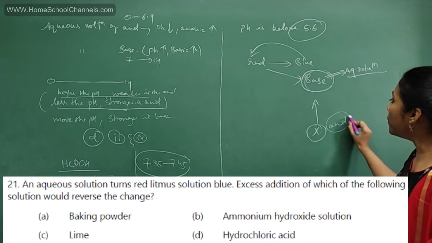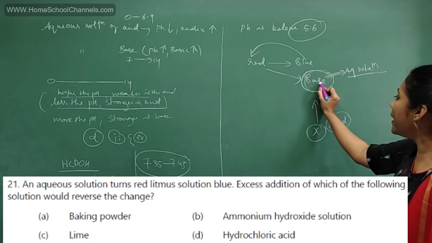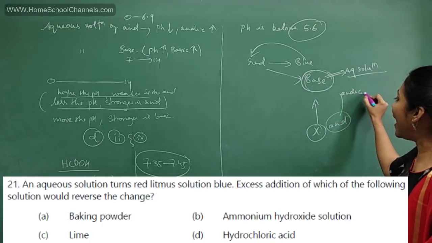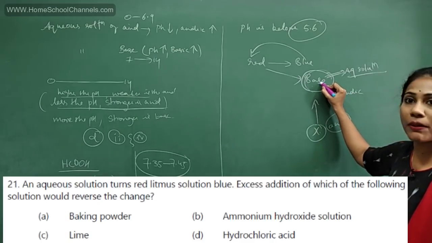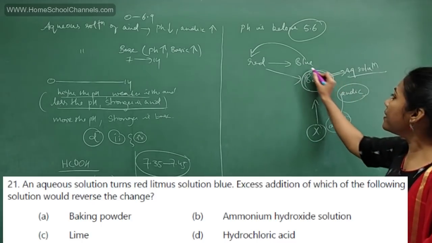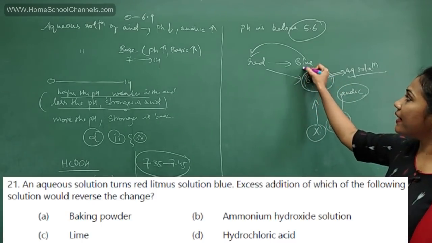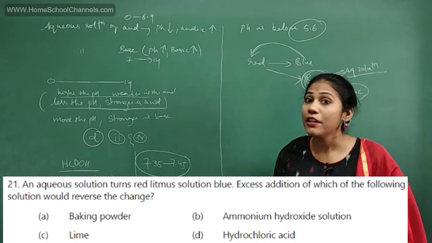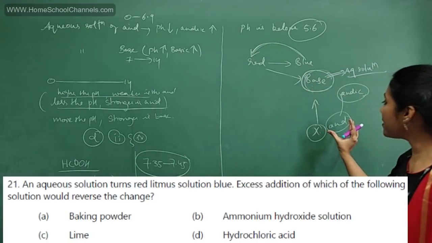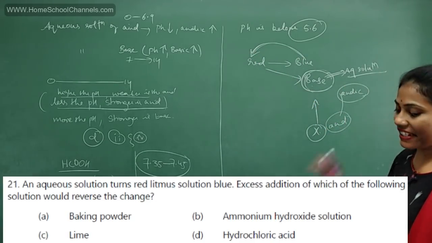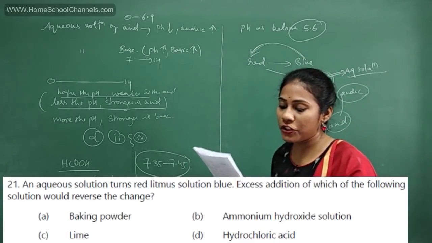When you add more and more acid to a base, the solution becomes acidic, isn't it? So when the solution becomes acidic, then definitely blue litmus paper gets converted into red. So which is the substance that you have to add for the reversal? It is acid, right?